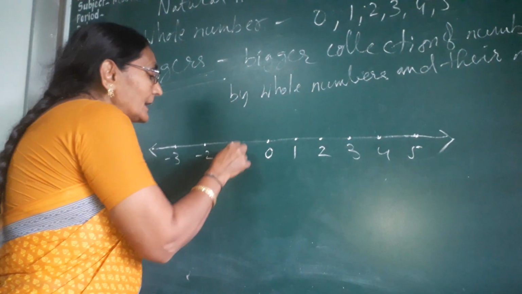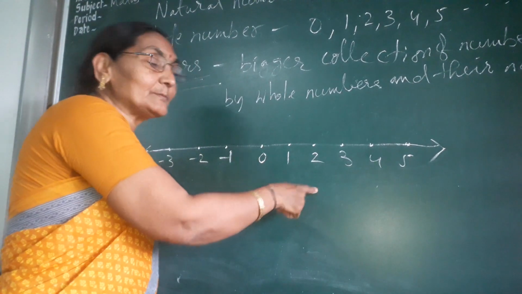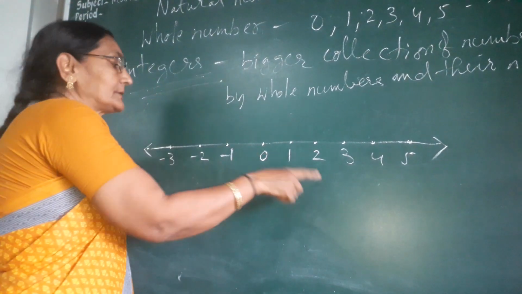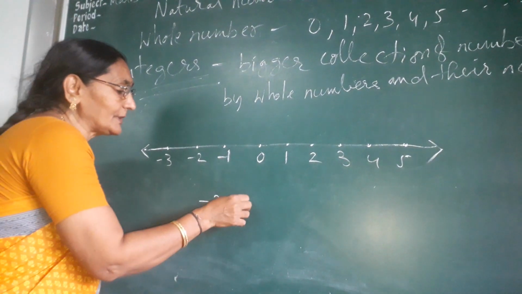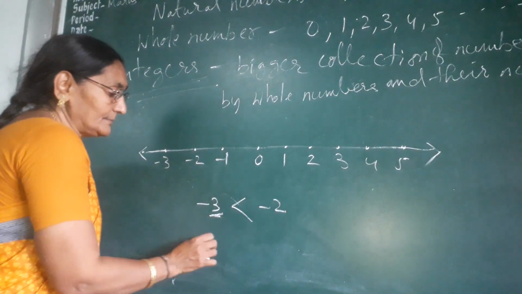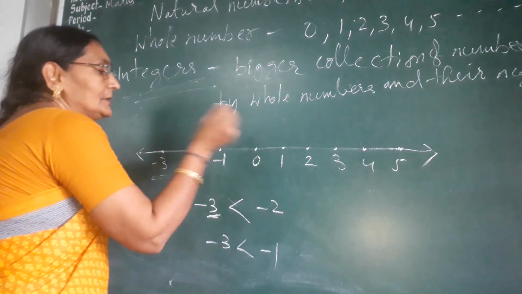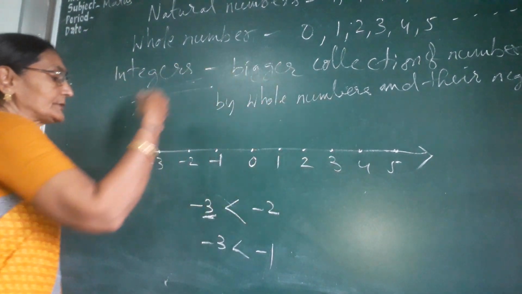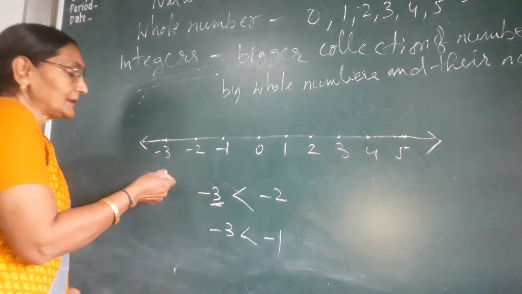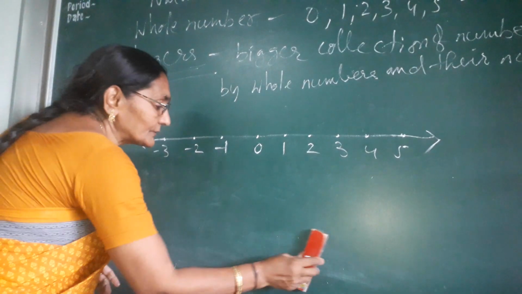So all negative numbers are less than the positive numbers and positive numbers are greater than the negative numbers. Suppose minus 3 is less than minus 2 and minus 3 is less than minus 1, or this number is less than this.